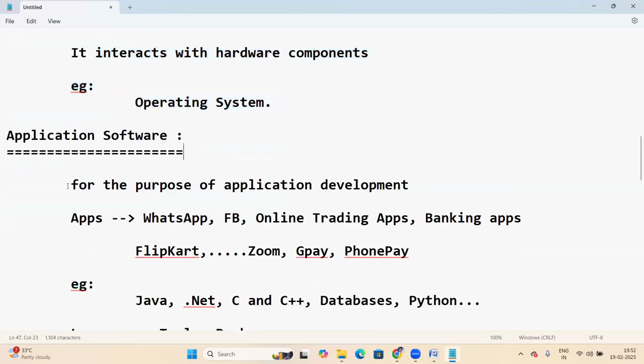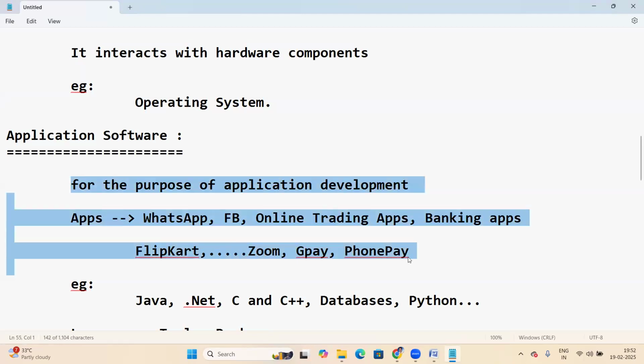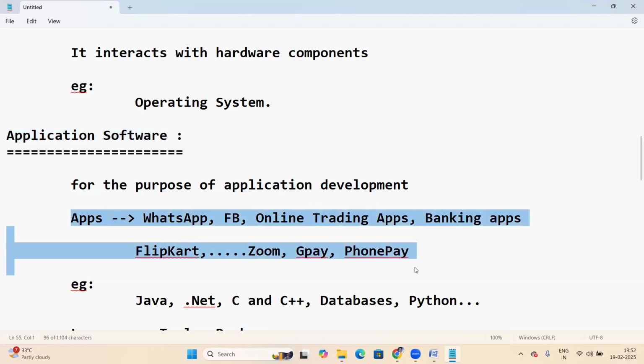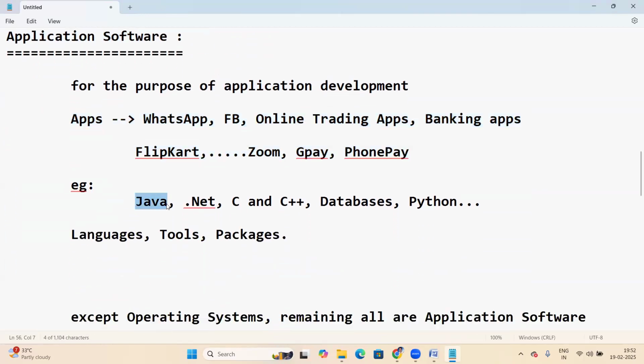Application software is for the purpose of application development. Applications like WhatsApp, Facebook, online trading applications, banking applications, Flipkart, Zoom, Google Pay, PhonePe and so on. To develop this kind of applications, we need some software, and that software is application software. Java is application software. .NET, C and C++ are all application software.